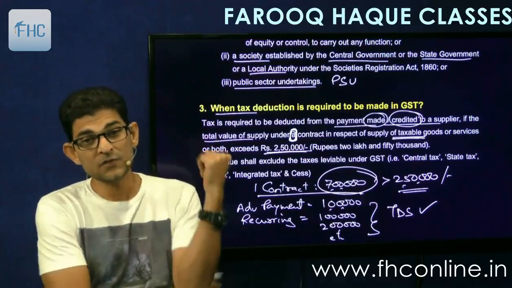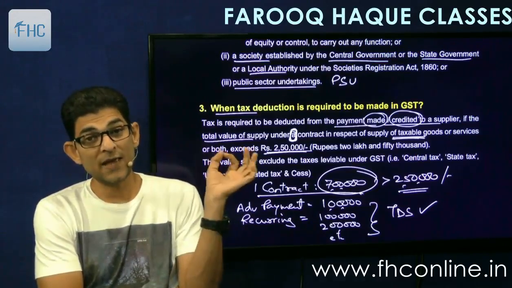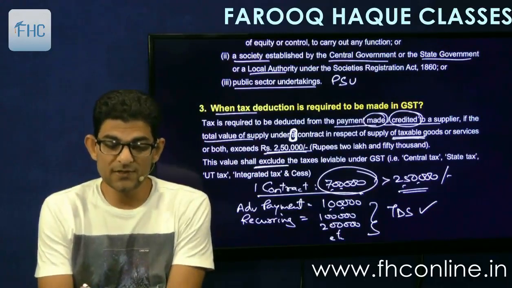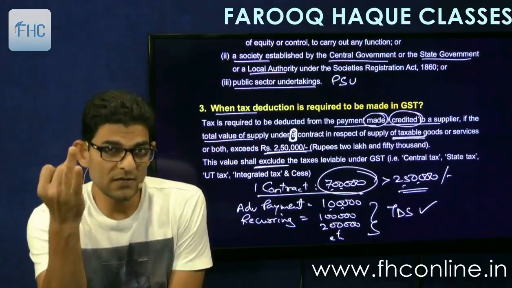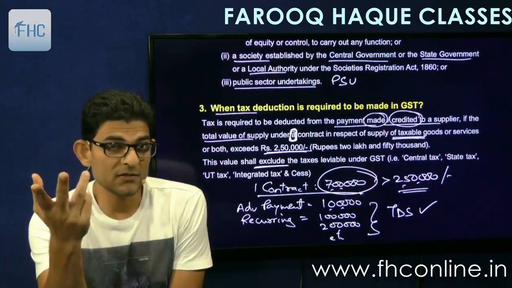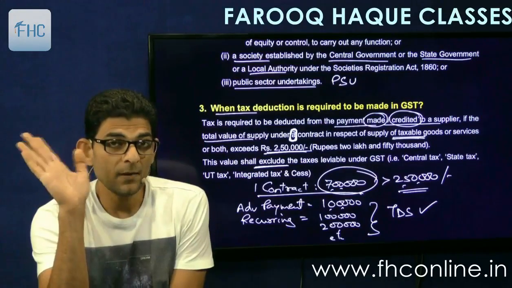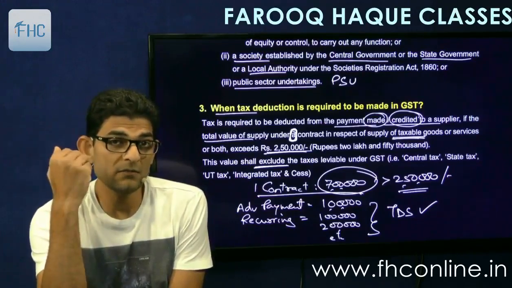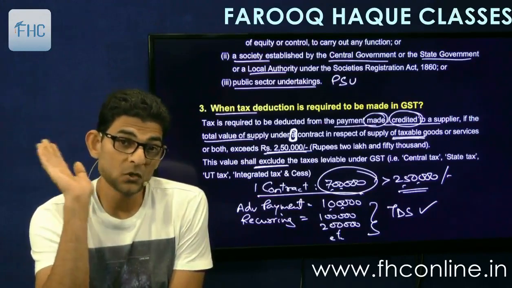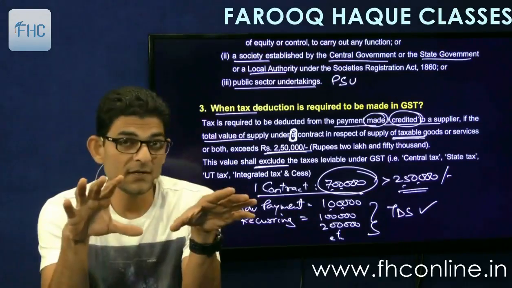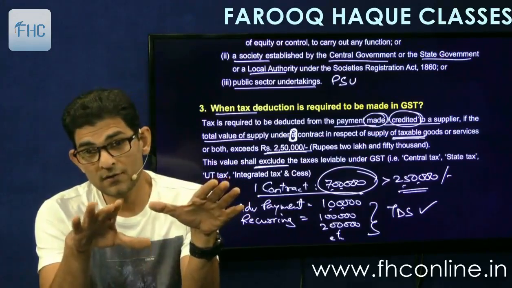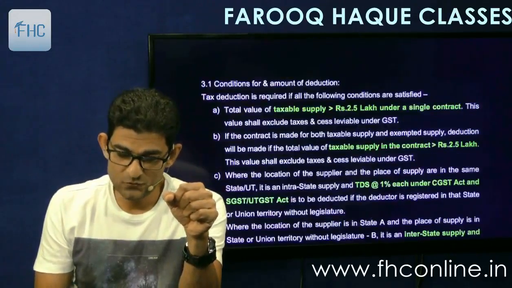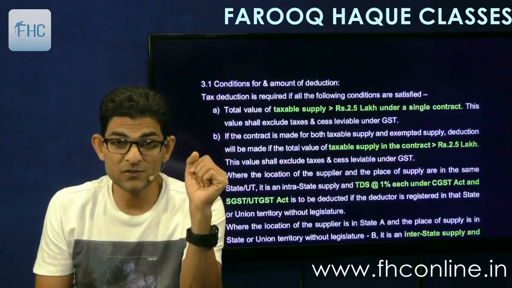And another point is given here, that this value shall exclude GST. So 2,50,000 is excluding the GST: Central, State, Union Territory or IGST. But if there are some other taxes, they are to be included. If there are some taxes leviable under other laws, then that will be included in 2,50,000, but GST has to be excluded, right? Simple. So this is again a very important point. A practical question can come on that.